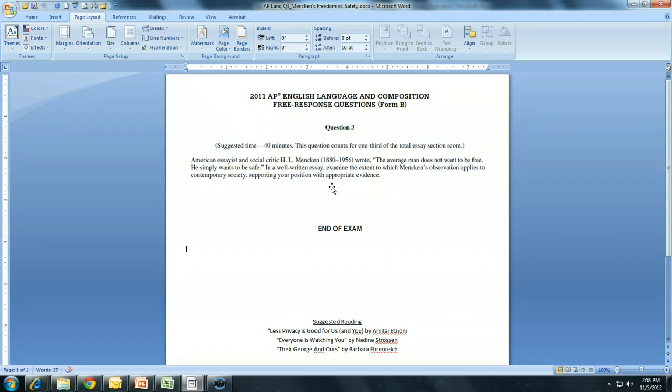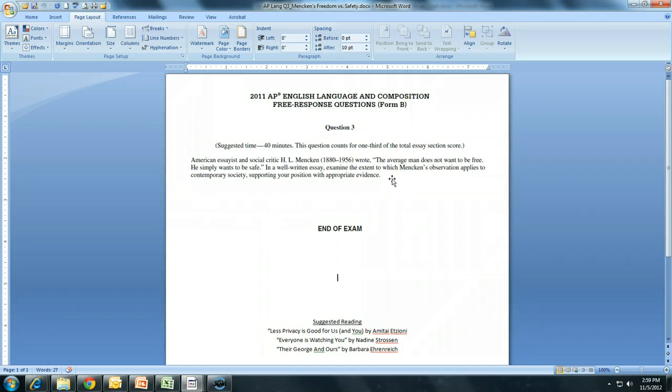So let's start working out the actual logic that we're going to use. The first step in developing an argument using the Toulmin models is to come up with what I called a simple open thesis statement. And that simple thesis statement really has to be simple. You know how I told you most of these questions ask you to defend, challenge, or qualify some idea? Well, that's basically what this particular prompt is doing. Defend, challenge, or qualify whether or not the average man does not want to be free. It's basically examining the extent of it. So the simple thesis needs to literally just be a response to defending, challenging, or qualifying this idea.